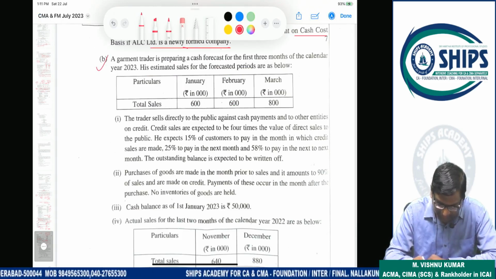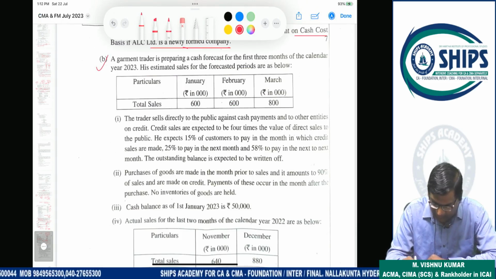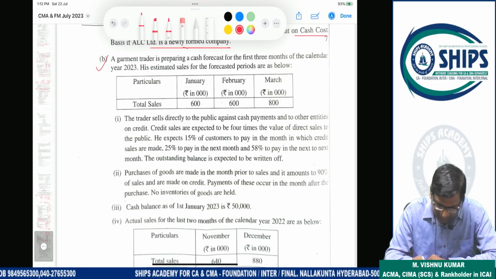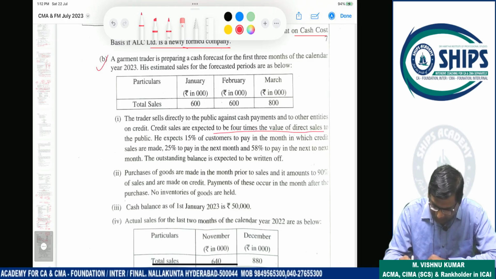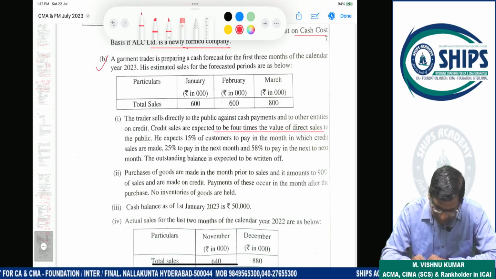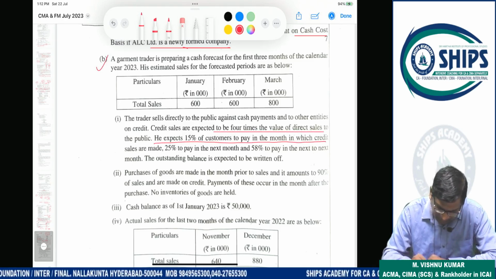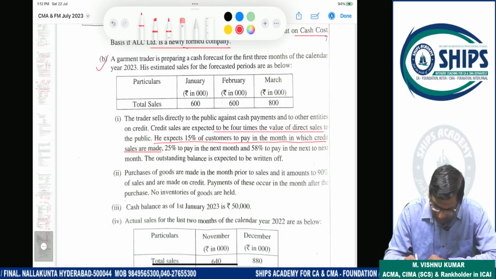So a garment trader is preparing cash forecast for the first 3 months. So estimated sales is given: total sales January, February, March. The trader sells directly to public against cash payment. Credit sales are expected to be 4 times of direct sales. So he expects 15% customer to pay in the month in which credit sales are made. It means 15% of customers pay in the month in which credit sales are made.